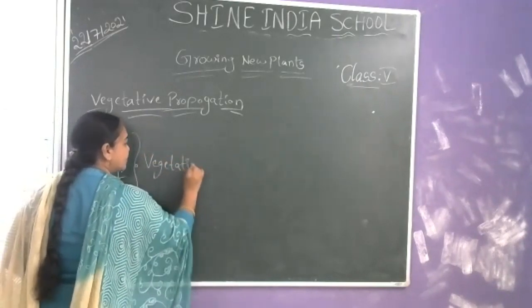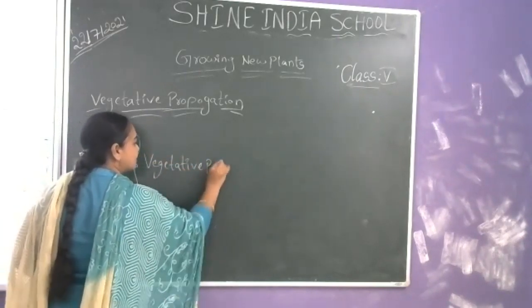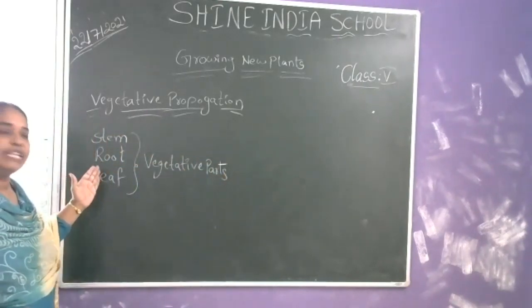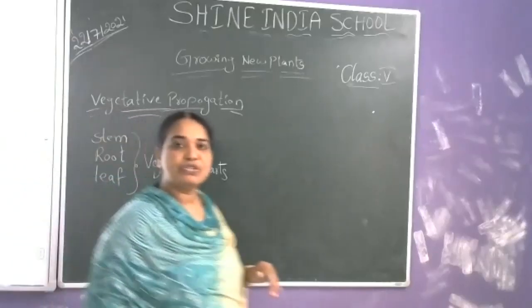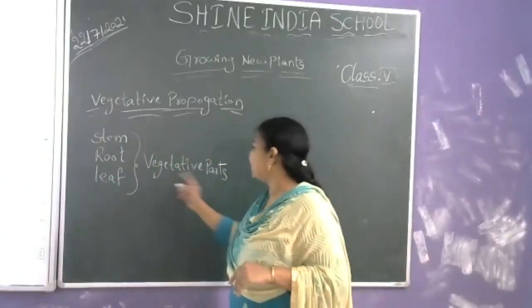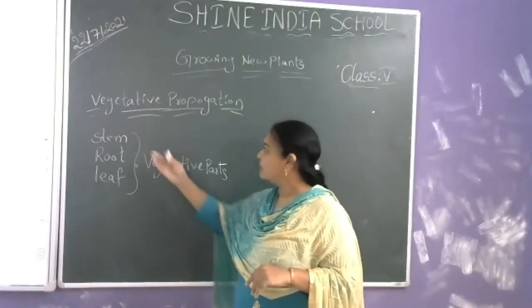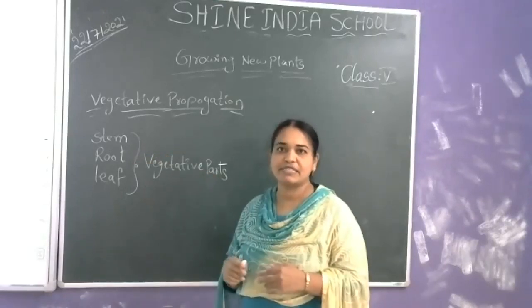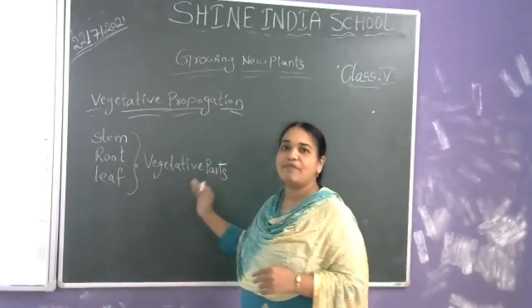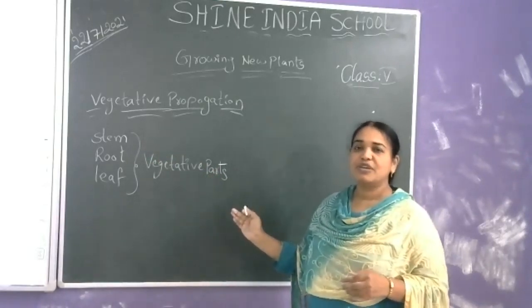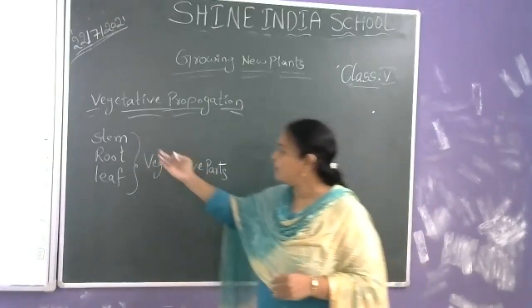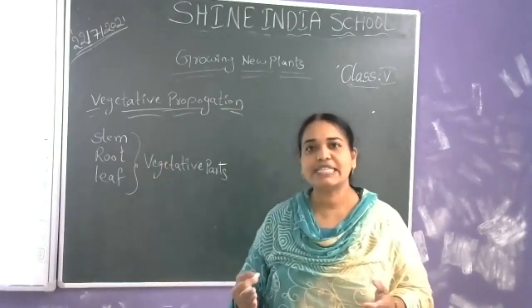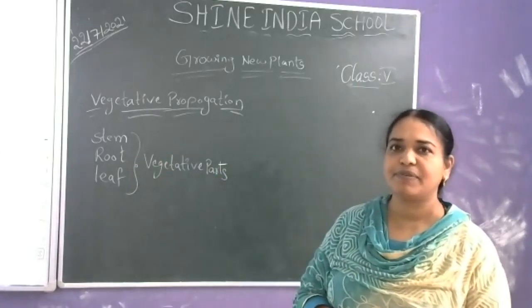So if any new plant comes from these stem, root, leaf, that phenomenon, that process, is called vegetative propagation.